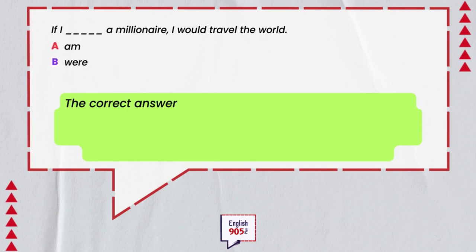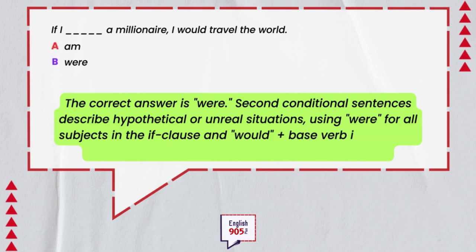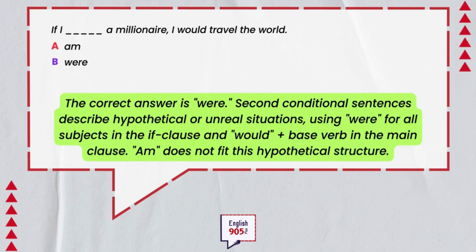The correct answer is were. Second conditional sentences describe hypothetical or unreal situations, using were for all subjects in the if clause and would plus base verb in the main clause. Am does not fit this hypothetical structure.